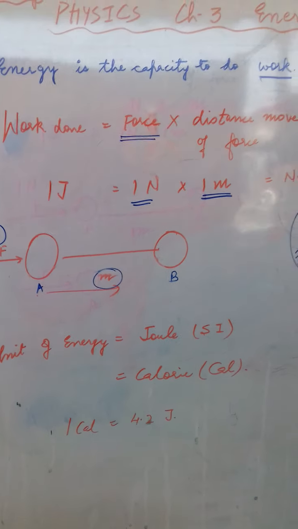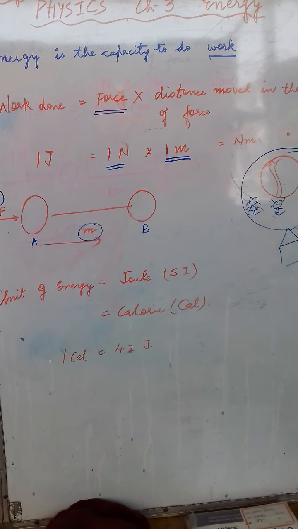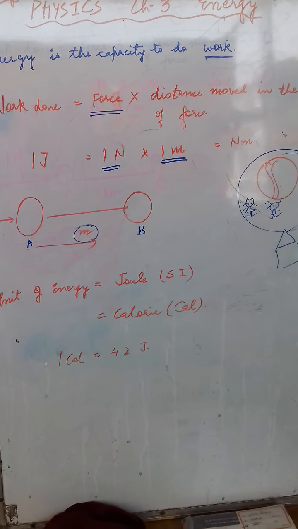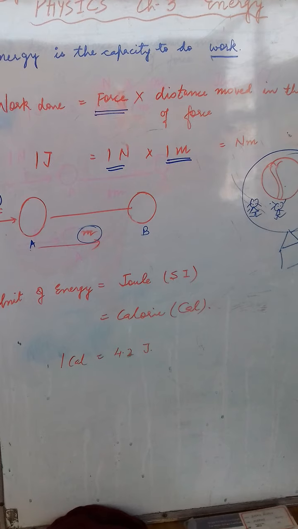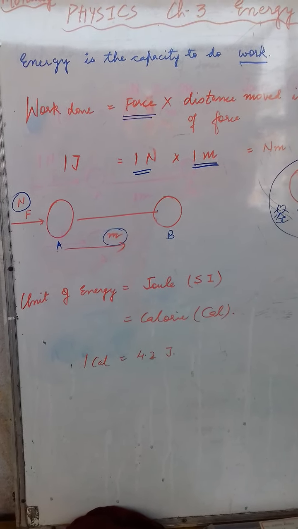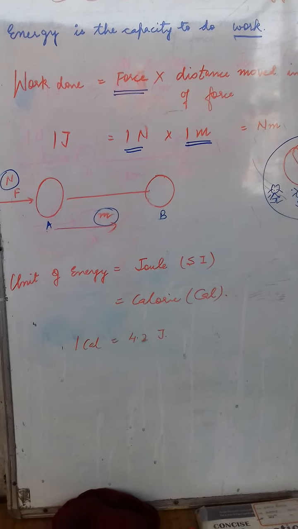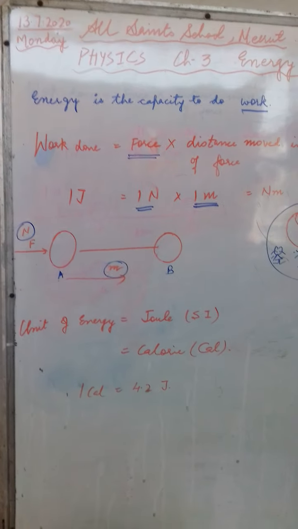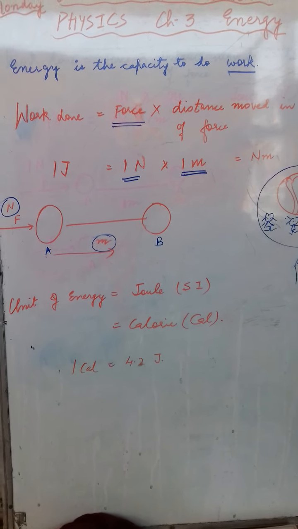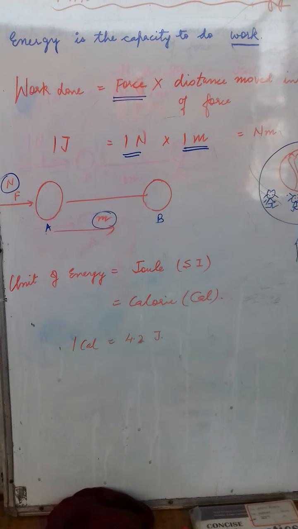Now children, there is the direct relationship between work and energy. Think when you ride on a bicycle or you run around the playground, you feel tired. What is the reason? The reason is that lot of energy has been spent in doing work by you. So more work you want to do, more amount of energy is required. Okay, so there is a direct relationship between work and energy. Okay class.